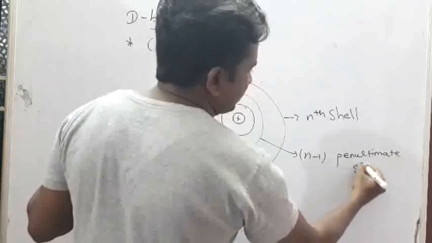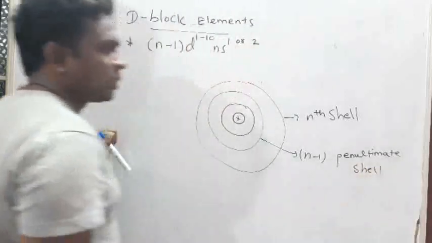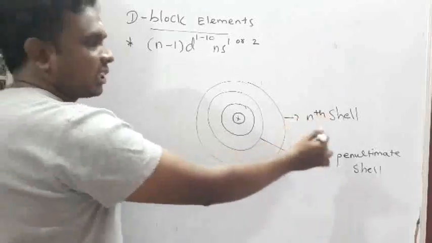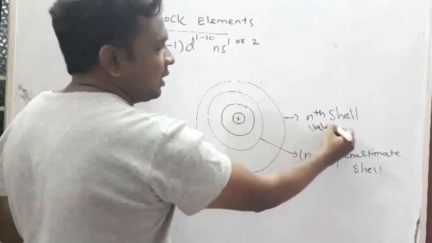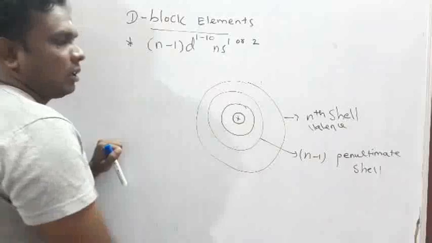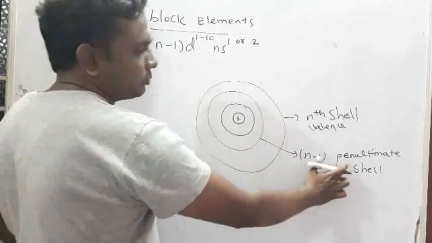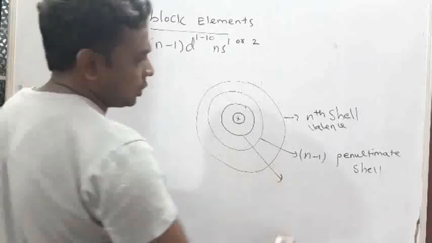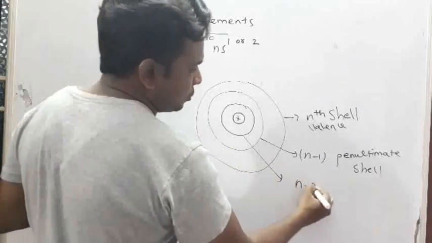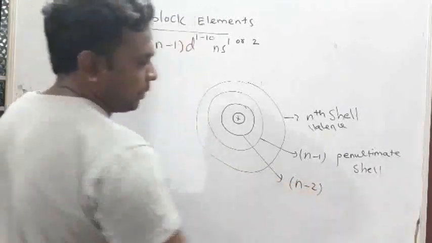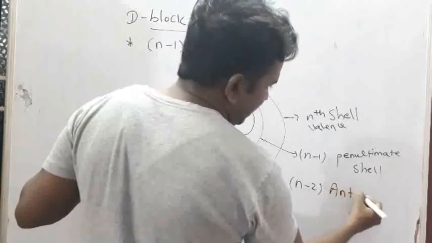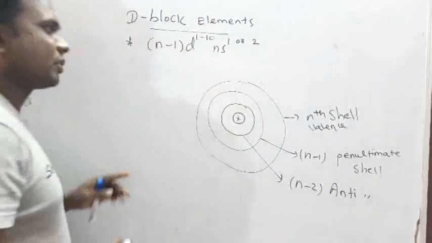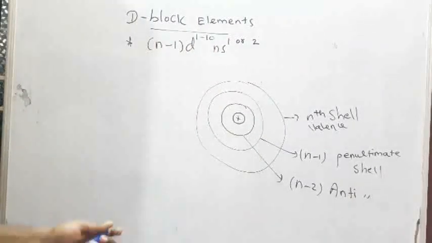It is the last shell, or outermost shell, or valence shell. The shell before the last is called n-1, the penultimate shell. The next one, n-2, is called the antepenultimate shell.